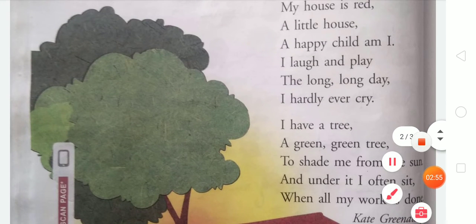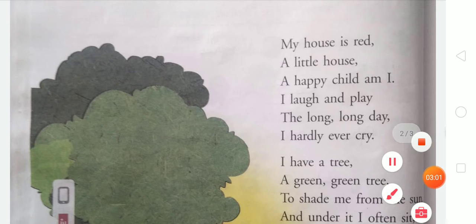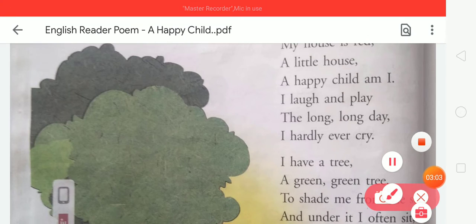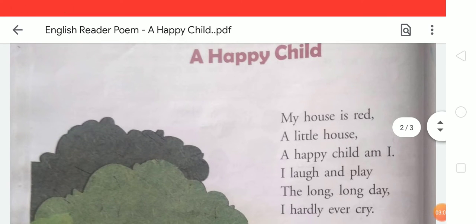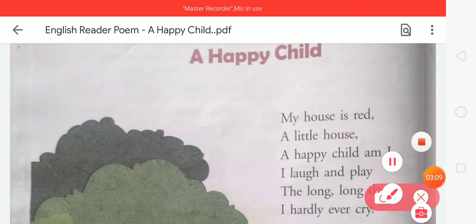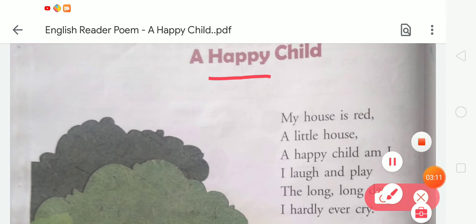So student, in this poem there are some basic words and their meanings. So let's find out the words. First word is happy. Tell me, do you know the meaning of happy? Yes, happy means glad.